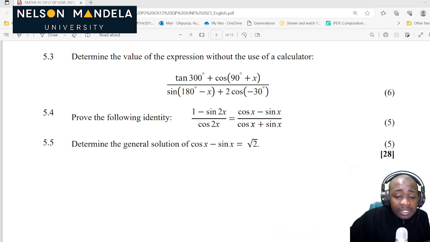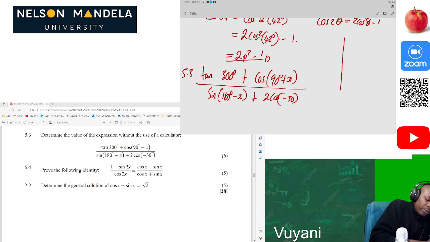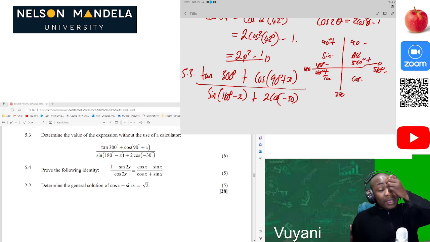Okay, now the first thing we do is we reduce that 300 degrees. So we need our reduction formulae. We know that in the quadrants all are positive, only sine is positive, only tan is positive, only cos is positive. This is 180, this is 0, this is 270, this is 360 degrees minus, this is 180 degrees plus, this is 180 degrees minus, then also 90 degrees plus, this is 90 degrees minus, this is 360 degrees. This is our reduction formula. By now everyone knows this.